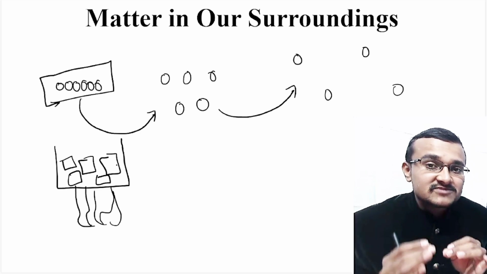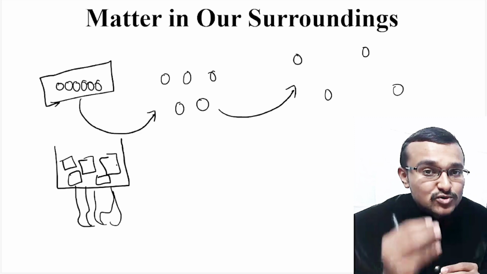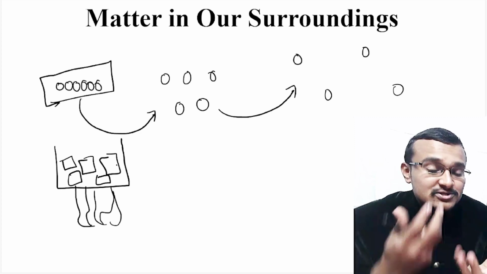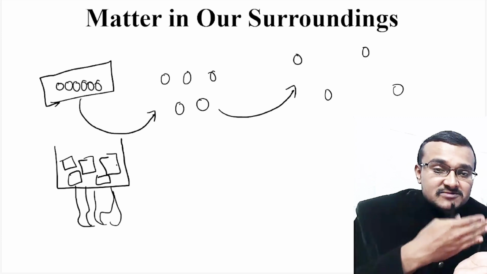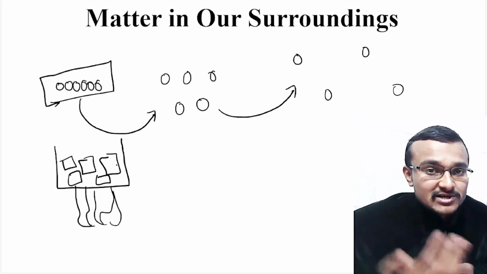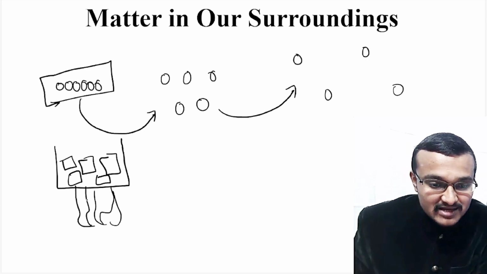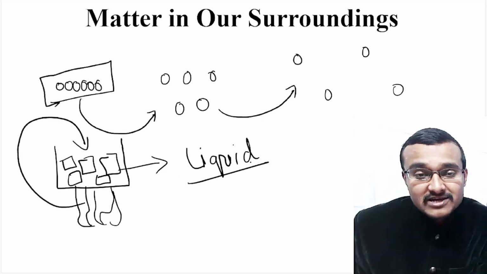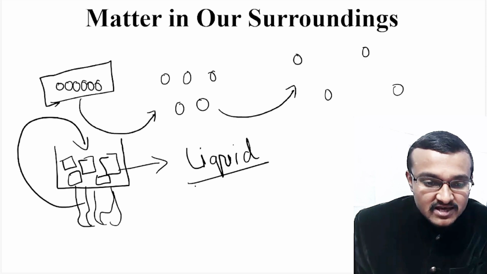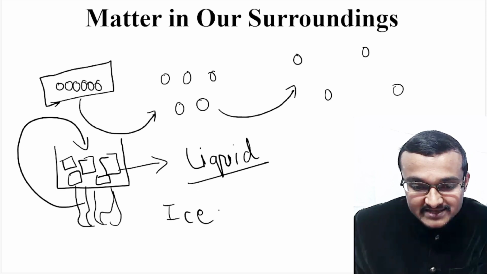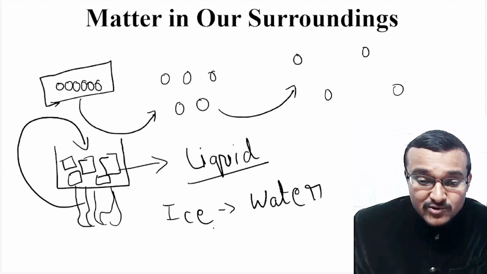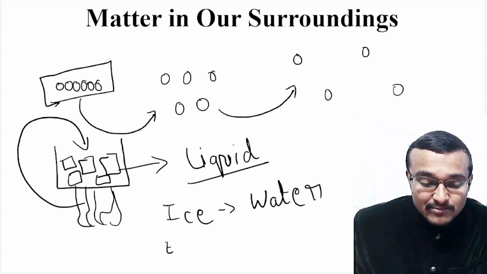Then these particles get random motion through which they can easily move throughout the matter. At that time, the solid is converted into liquid. That means when you supply energy to these ice cubes, they are converted into the liquid state. That means ice is converted to water.